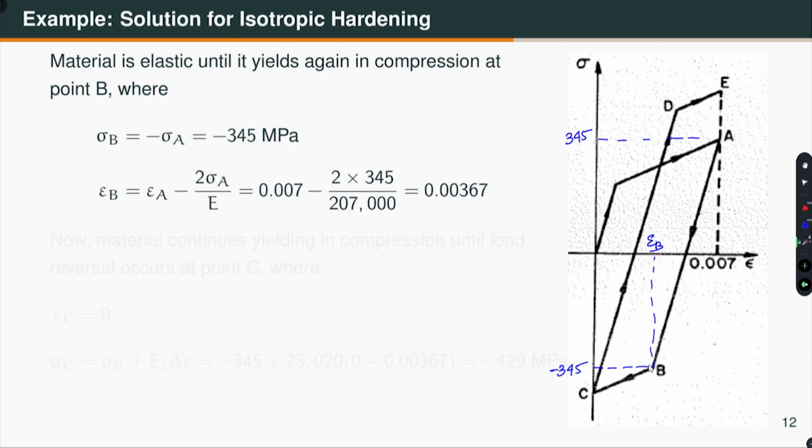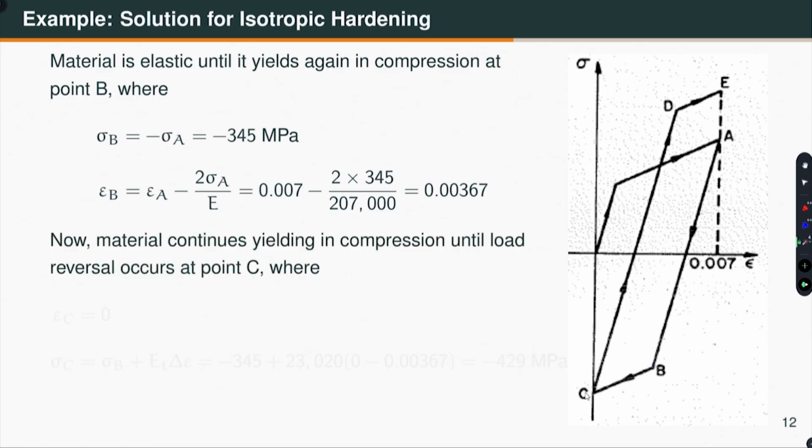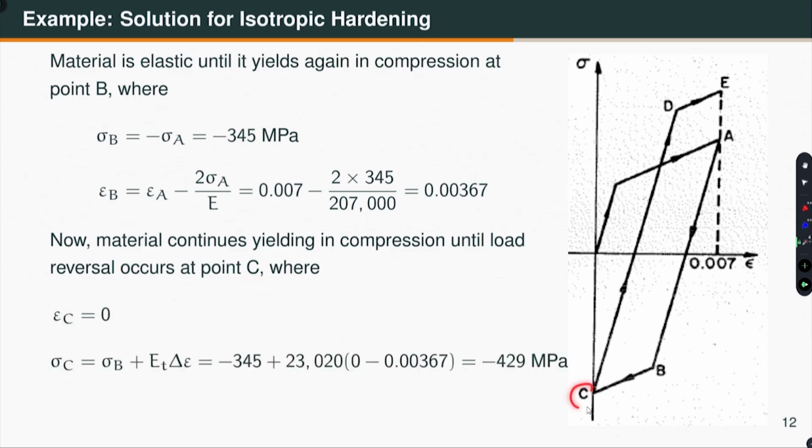Now, I have to go to 0 strain. I have gone up to 0.00367. So, what will happen? The material will continue to strain harden in compression up to this point where there is a strain reversal, right. So, what is the stress at point C? How do I calculate? The material continues yielding in compression until you reach point C. At point C, what is the strain? That is given as 0.